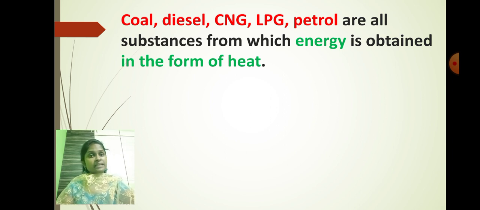So students, in the last lecture we spoke about the different types of substances which we use as the source of energy. Like you can see over here, the coal, diesel, CNG, that means compressed natural gas, the LPG, that means liquefied petroleum gas, and the petrol, they all are used as energy in the form of heat.